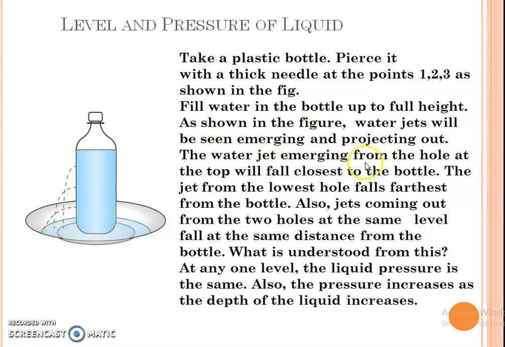The water jet emerging from the hole at the top will fall closest to the bottle. The jet from the lowest hole falls furthest from the bottle. Also, jets coming out from two holes at the same level fall at the same distance from the bottle.